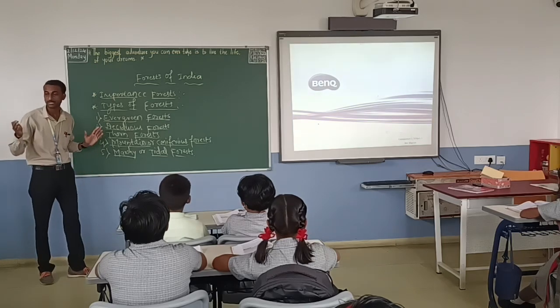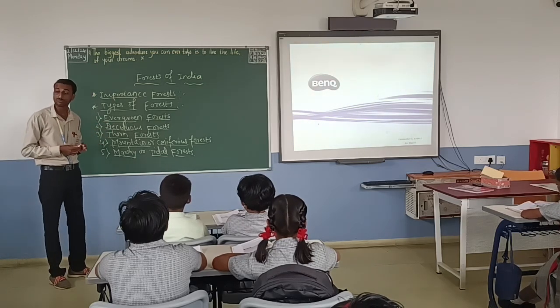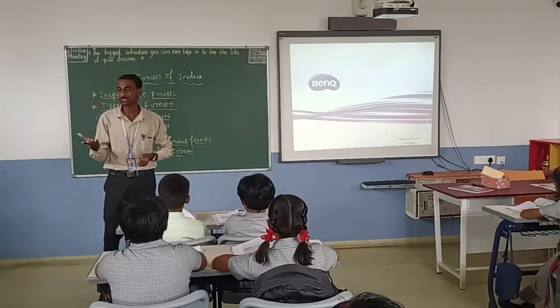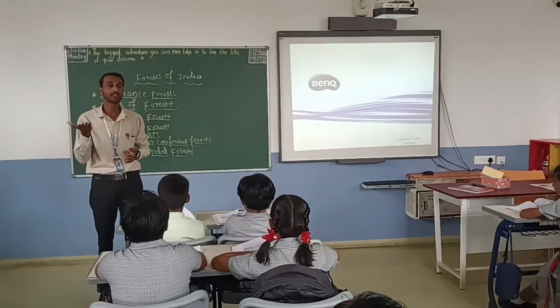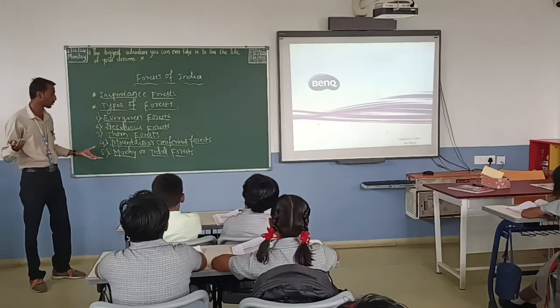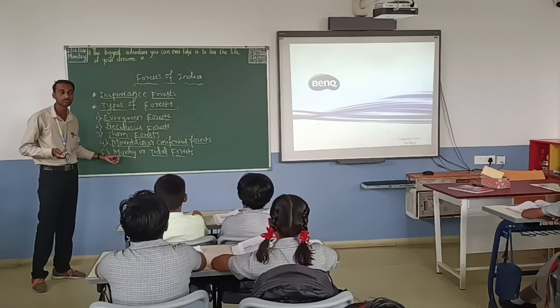So marshy mangrove trees will be found in that place, and mangrove trees have roots on the upside of the ground. Why do they have roots above the ground? Anybody know?